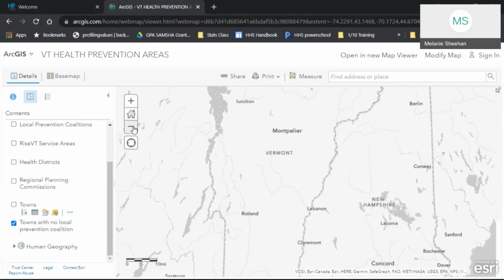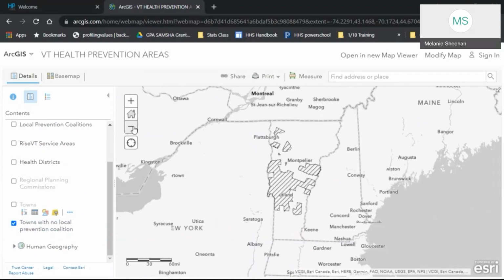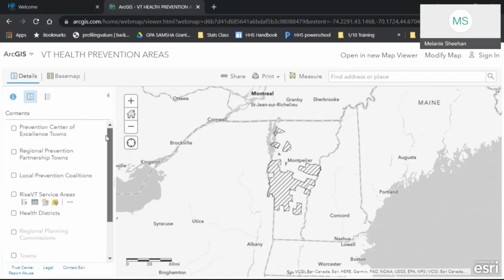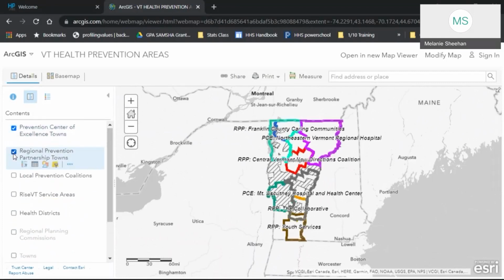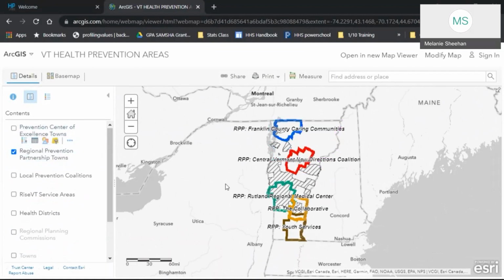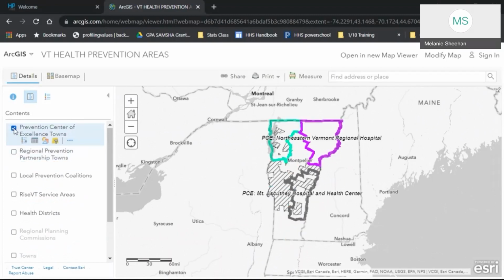And if we say, well, if those are large gap areas, where might there be some regional initiatives partially covering those areas? Again, I can turn that on, and some of those gaps go away with the Regional Prevention Partnership covering here and here, or the Prevention Center of Excellence here. So that's sort of how to move in and around the map.